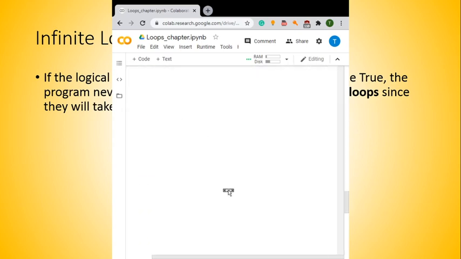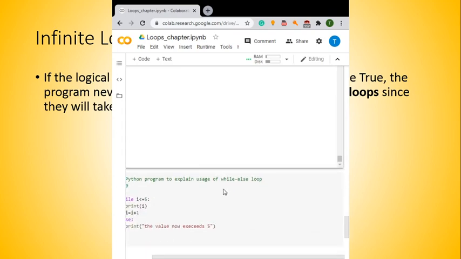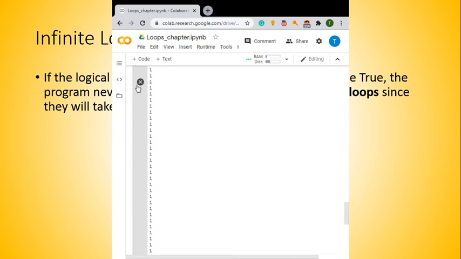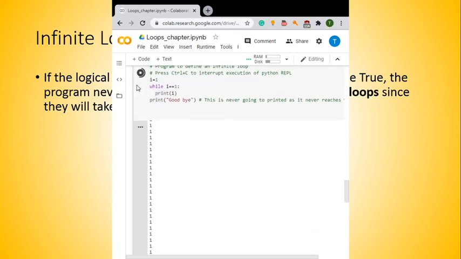Why? Because of this particular statement. If you can see here, it is never going to stop in this condition. The goodbye is never going to be performed. So let us stop here. This is one of the easiest ways to explain the concept of an infinite loop.